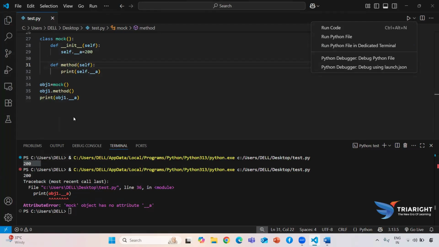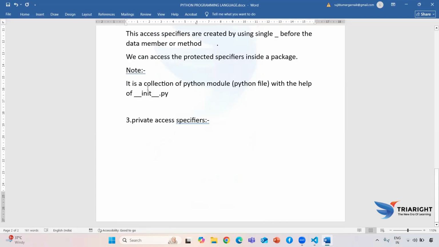Now we are going to write all the theoretical points that are available in this case of the private access specifier. Come to my Word. Now we're going to write all the things. After writing, we'll see: if I create a private access specifier and my requirement is to use that particular value outside the class, is it possible or not, or is there any way to make this possible? Each and everything we are going to see now. So now I'm just going to write all the theoretical points.